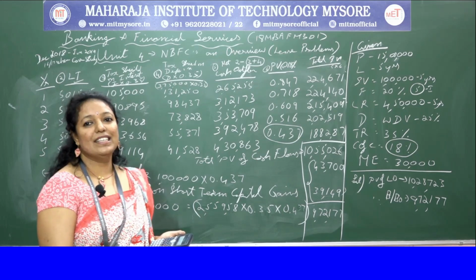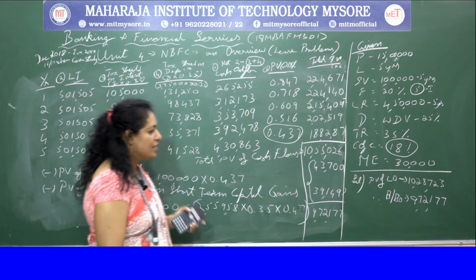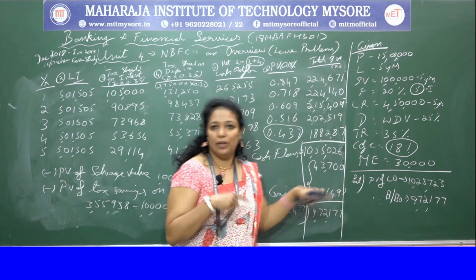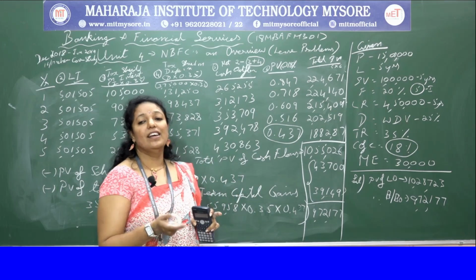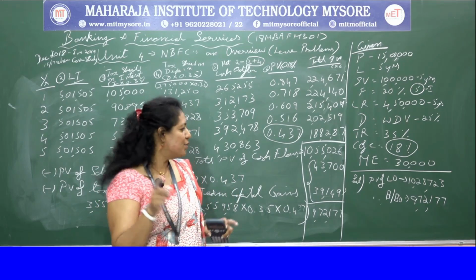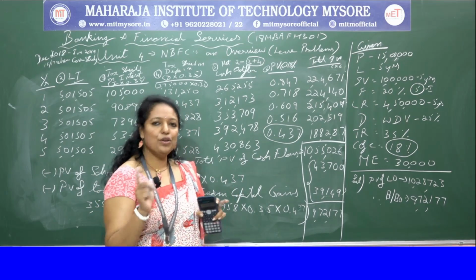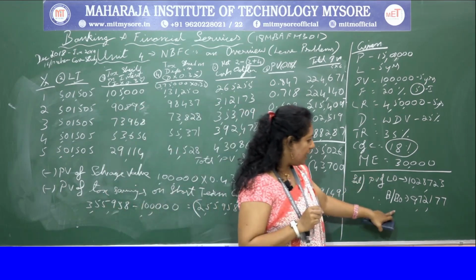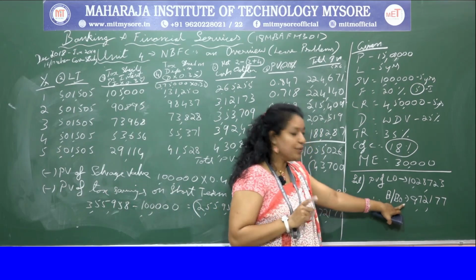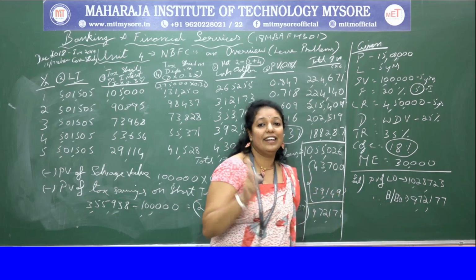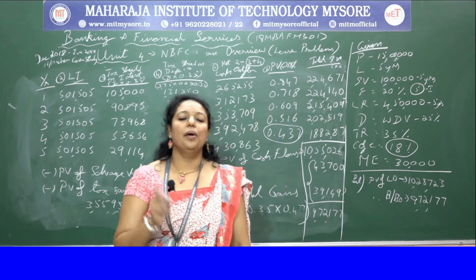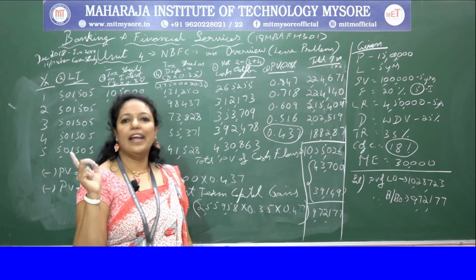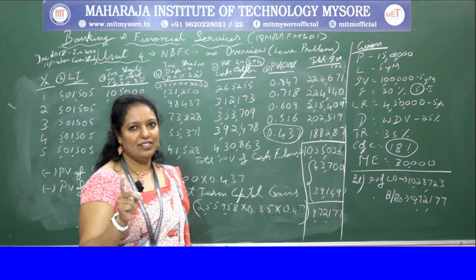Now it comes to the decision making. In the previous problem you have seen that the lease option's price was less, so we thought that we'll go for the lease option. Now you can see and compare that the buying option's PV value is less. Hence the result is that you have to go for the buying or borrowing option and not the leasing option.